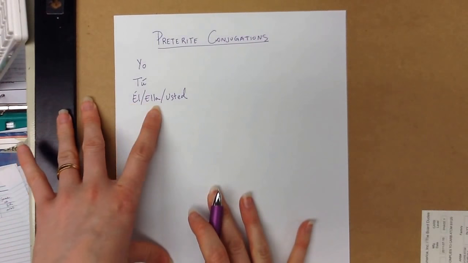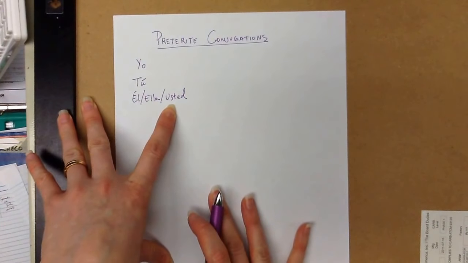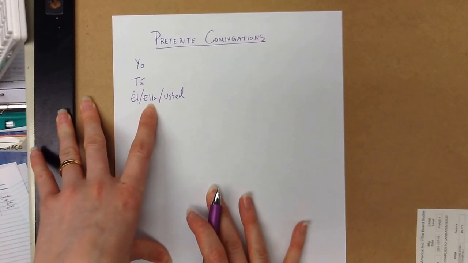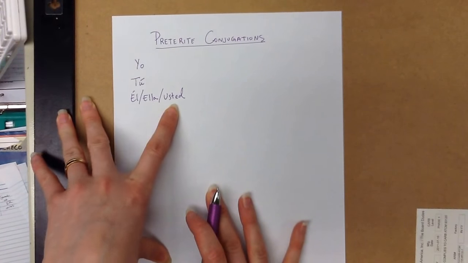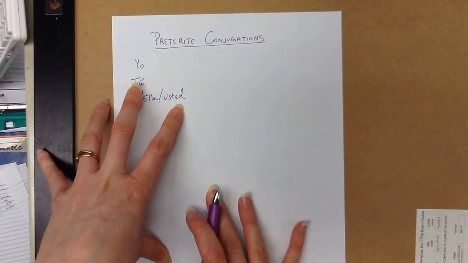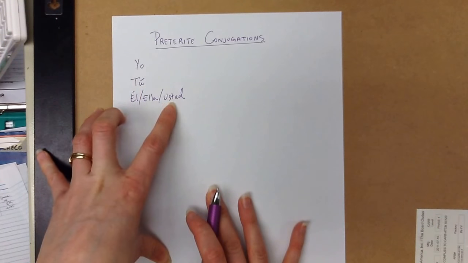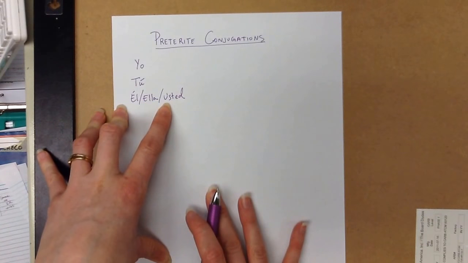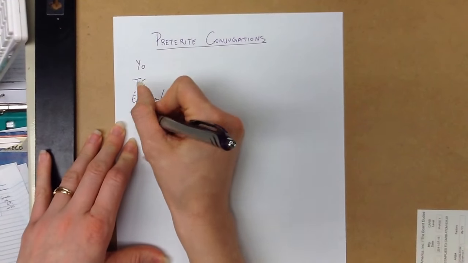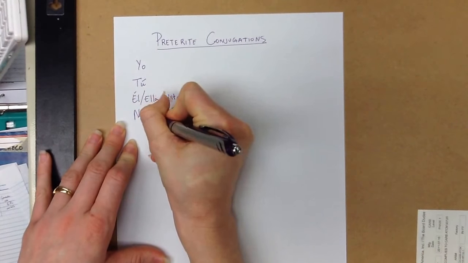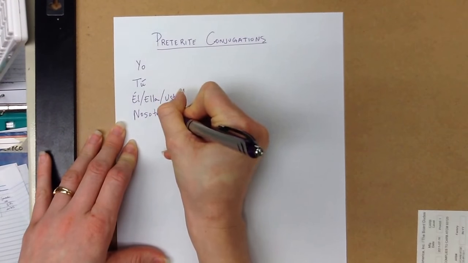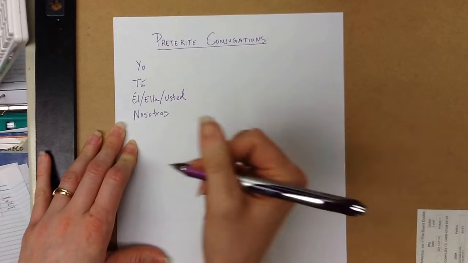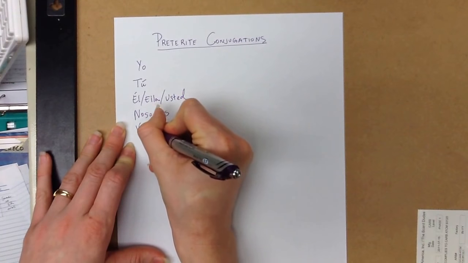Then you have él, ella, usted. Él means he, ella means she, usted is you, so tú and usted both mean you, but usted is a more formal you. Then we have nosotros, which means we, vosotros.